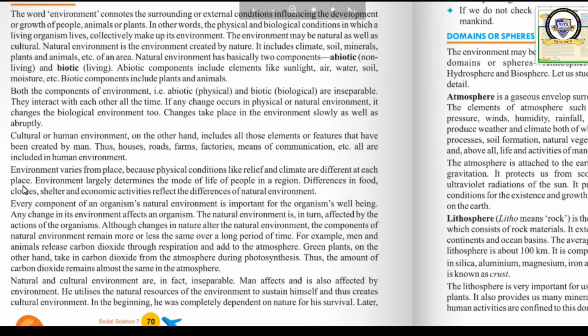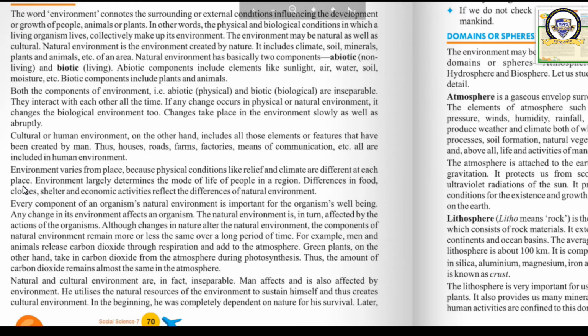Our food, clothes, shelter, economic activities, all these things reflect the differences of the natural environment. You know that. Is the food habit of America the same as of India? Do you know? The food habits in different territories are different. The clothes worn by Kashmiris, do you also wear the same types of clothes? No, you wear a different kind of clothes.